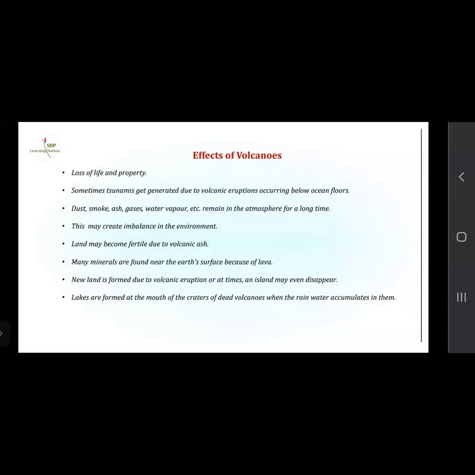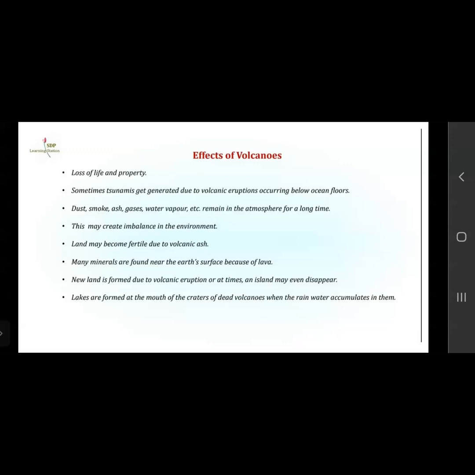Tsunamis are created. Dust, smoke, ash, gases, water vapor, etc. remain in the atmosphere for a long time. So the dust, smoke, ashes, gases, and water vapors are in very large quantity and they remain in the atmosphere for a very long time. This may create imbalance in the environment. So because of this, imbalance also can be created in the environment.